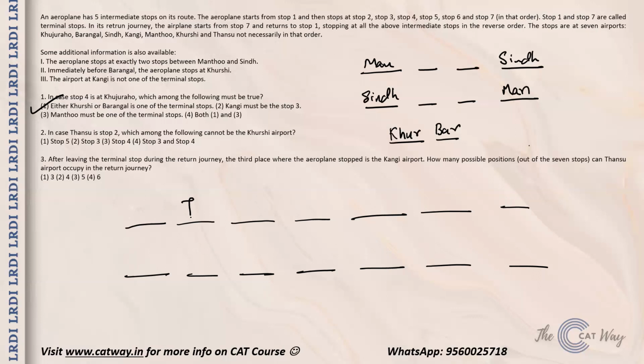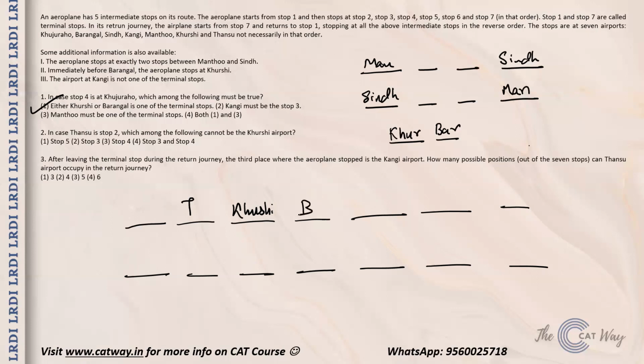Okay, so the options are 5, 3 or 4. Which of them cannot be Kurshi Airport? So let's say that Kurshi is stop 3. Now if that has been given, it says that immediately before Barangal, the plane should stop at Kursi.